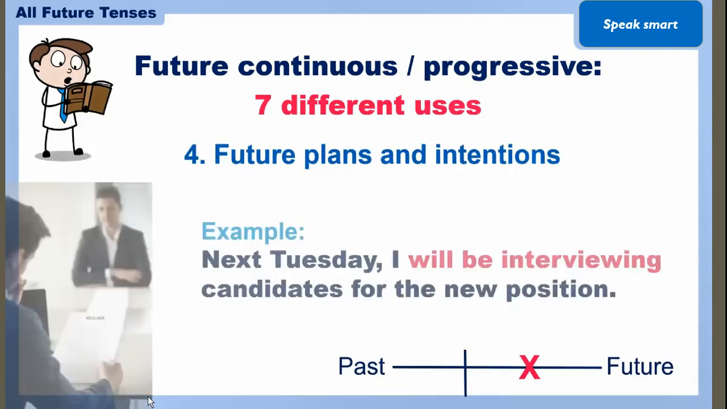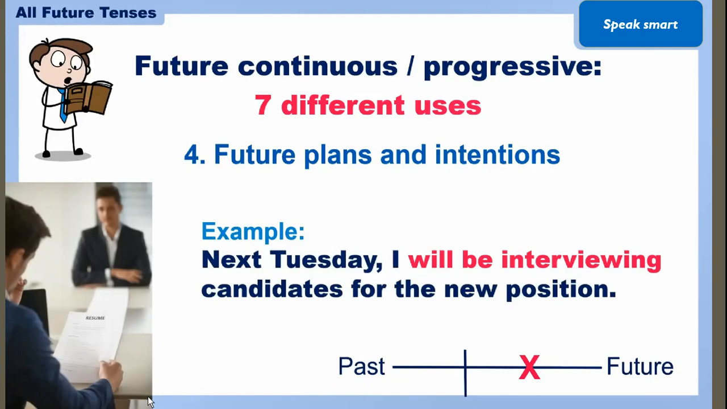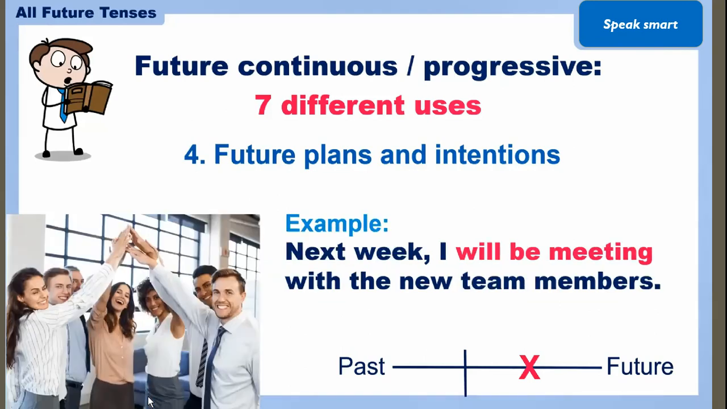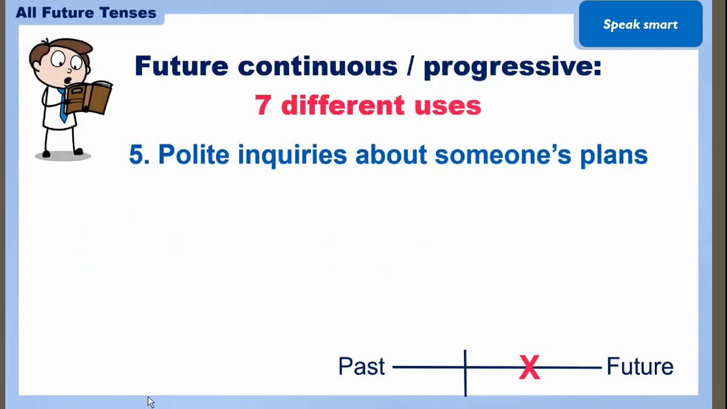Now here the future plans and the intention. Next Friday I will be interviewing candidates for the new position. Again I am talking about plans and intentions with the help of the future continuous tense. Now let's go to another example. Next week I will be meeting with the new team members. So here I have a plan, some intention that I will be meeting with someone else.